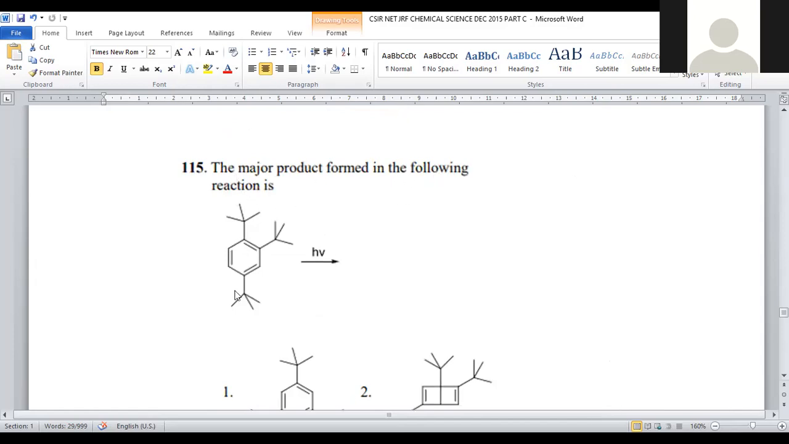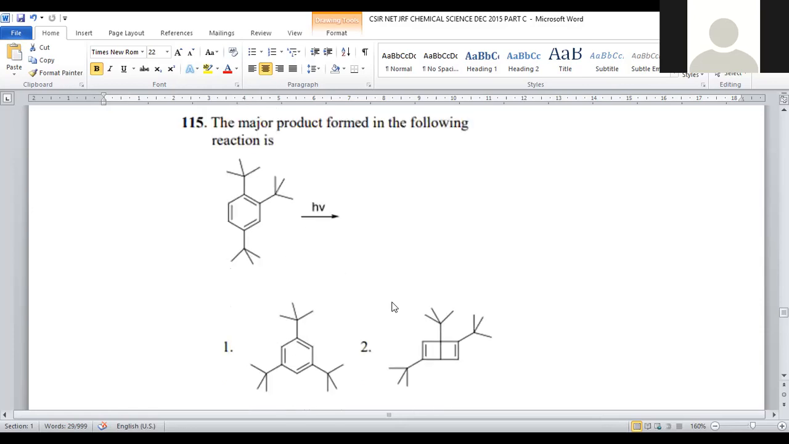Again, it is a part of organic chemistry. We are taking a benzene ring and having tertiary butyl groups. How many? 1, 2, 3 tertiary butyl groups are there at the first, second, and fourth positions. So this is subjected to h nu, that means light irradiation is carried out. Upon light irradiation, this is the structure which is present in the Kekulé form. Now it is transformed into the Dewar form.